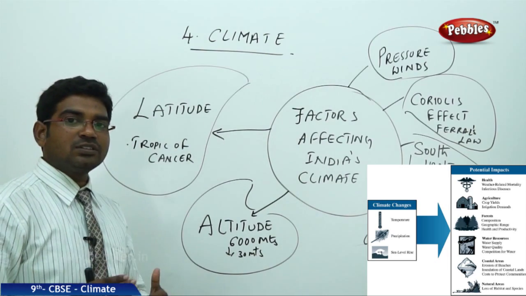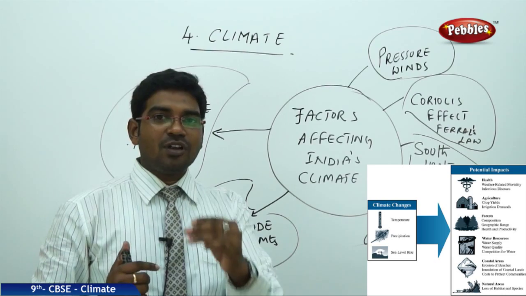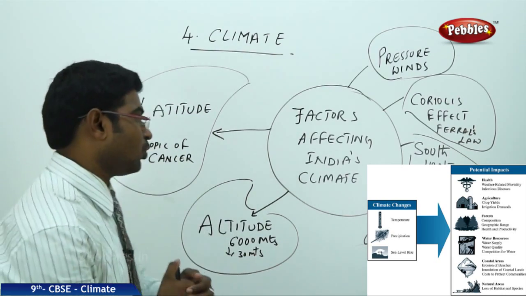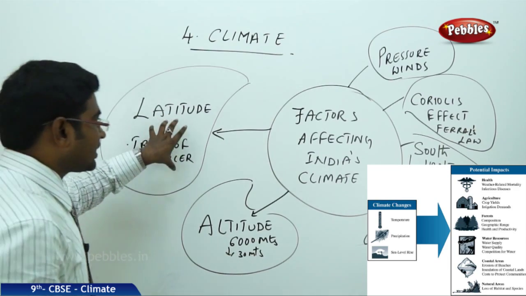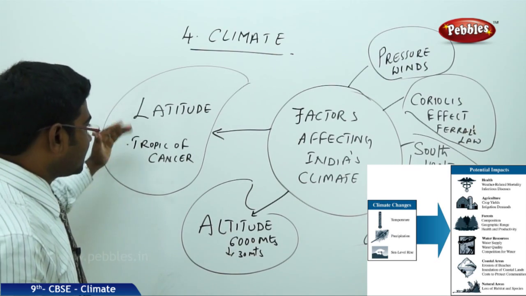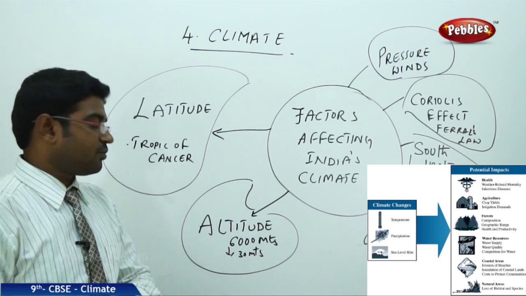Northern India receives much less heat when compared to southern India because the south falls into the tropical zone and the north falls into the temperate zone. So like this we have temperature being influenced by the latitudes of India, especially the Tropic of Cancer, because the Tropic of Cancer passes through the center of India.